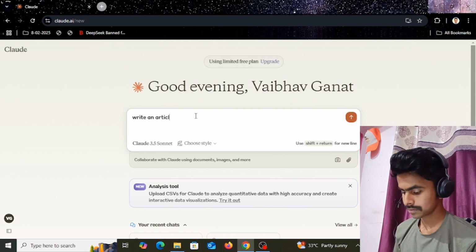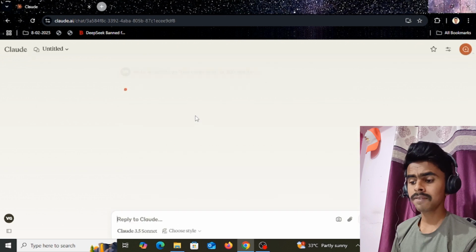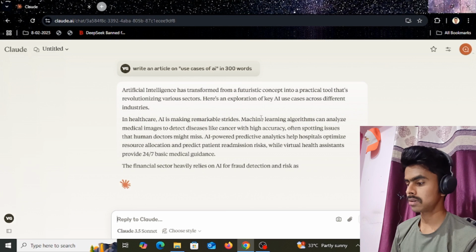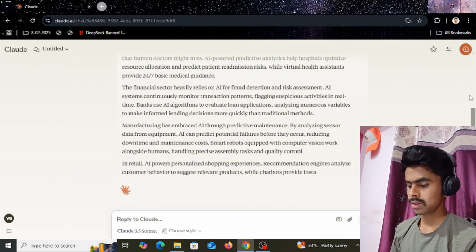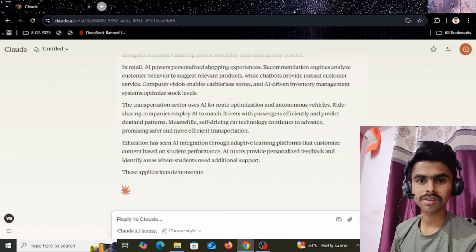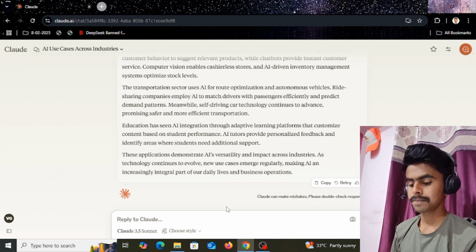article on use cases of AI in 3 words. So you can see it is very fast and very efficient as compared to ChatGPT. Yeah, so it is very much fast, and it can provide high quality articles, high quality information. So that's the quality of Claude and its benefit.